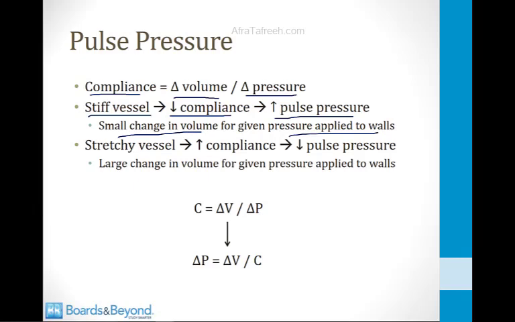Let's look at this equation at the bottom of the screen here. So the compliance is equal to the change in volume in a blood vessel divided by the change in pressure. If we rearrange this for the delta P, we see that the delta P is equal to the change in volume divided by the compliance. Now, any blood vessel needs to get a constant change in volume through that vessel. Think about your body. You need to get your entire cardiac output through your body no matter what the compliance of the vessels is. So if you want to get that same change in volume through a set of blood vessels that has a very low compliance, the only way you are going to do this is by raising the change in pressure as blood moves through that vessel.